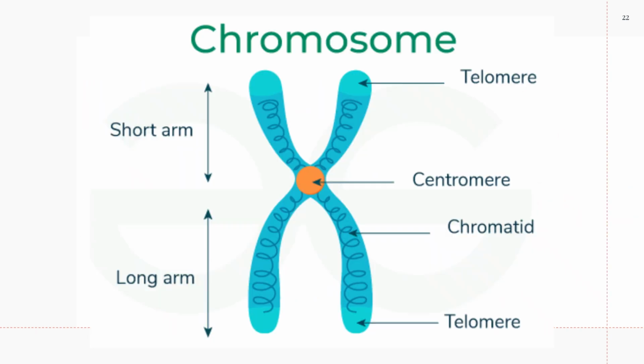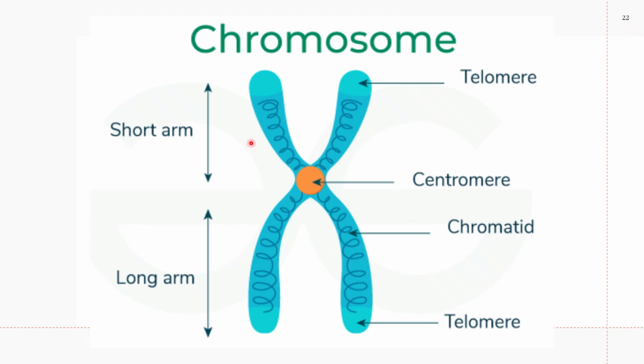By the way, this is an illustration of your chromosome. You have two sister chromatids: this one is one sister chromatid, and this one is another. The center is the centromere, and this is the basis of counting your chromosomes. Even if you have three sister chromatids here, but you have one centromere, then it is counted as one.